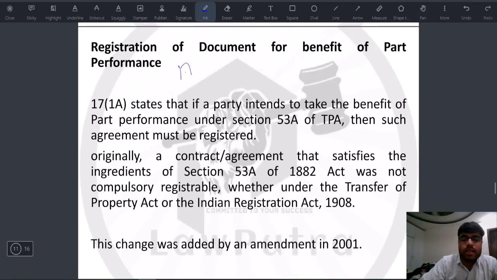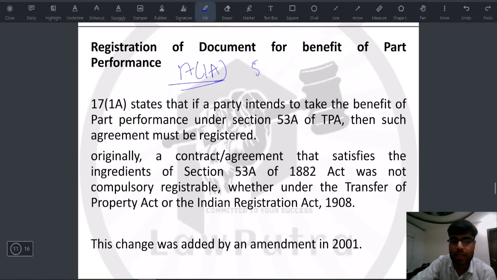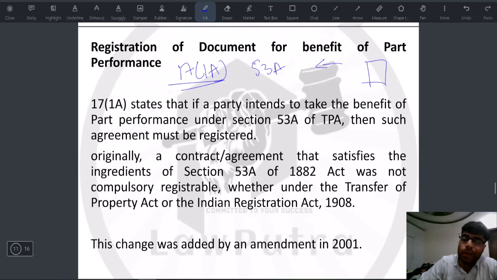Now we'll come to section 17(1)(a). Now see, this deals with part registration for part performance. Now we know that under section 53 of Transfer of Property Act, if consideration for any property has been paid in part, let's say that property transfer करनी थी कोई, and उसका जो total consideration था 10,000, and इसके अंदर 5,000 has been paid, that means part performance has been done, part consideration has been paid. In such cases, the purchaser has right to that property.